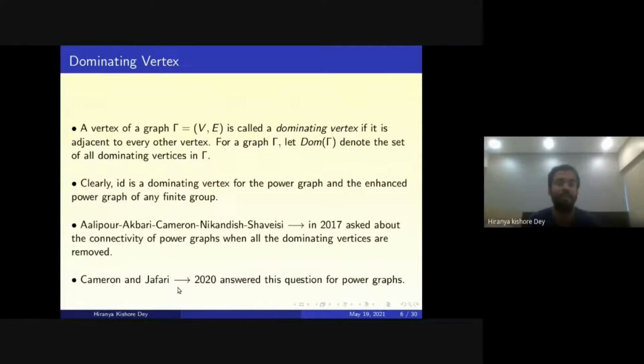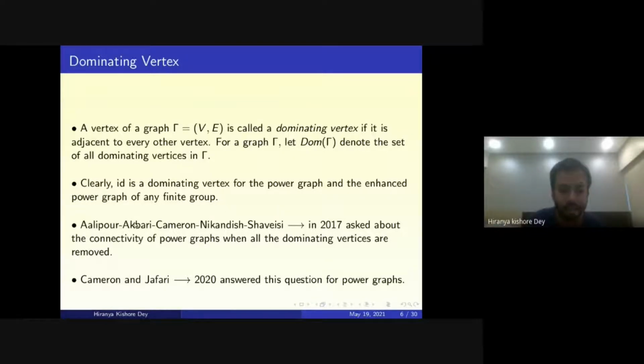Now let's come to the notion of a dominating vertex. A vertex of a graph gamma is called a dominating vertex if it is adjacent to every other vertex. For a graph gamma, let dom(gamma) denote the set of all dominating vertices in gamma. Clearly, the identity vertex is a dominating vertex for the power graph and the enhanced power graph of any finite group.